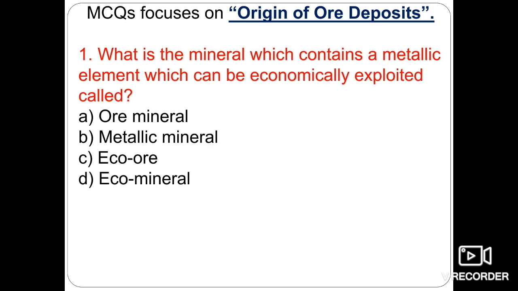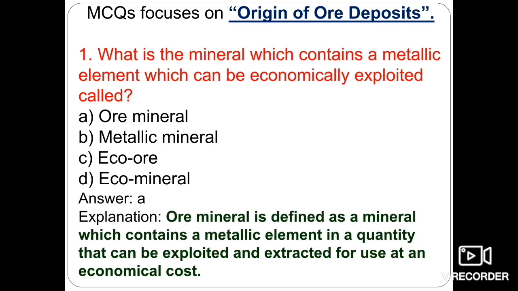The mineral which contains a metallic element which can be economically exploited is known as ore mineral. We all know that it is a mineral from which one or more metals can be extracted at a profit.